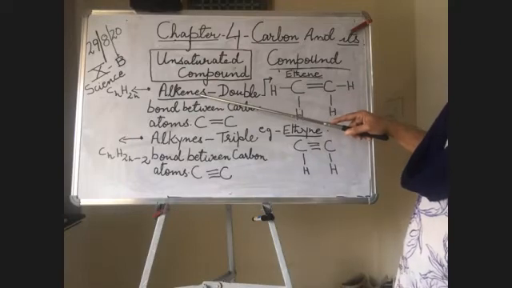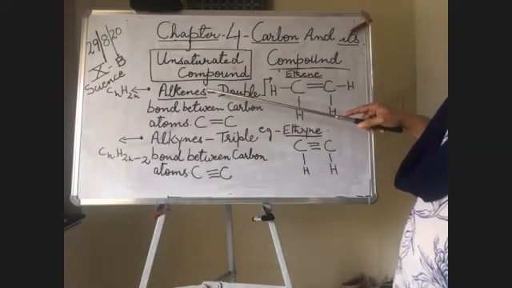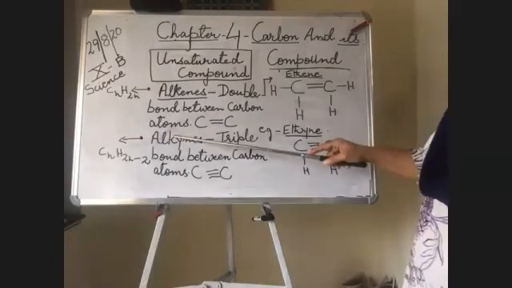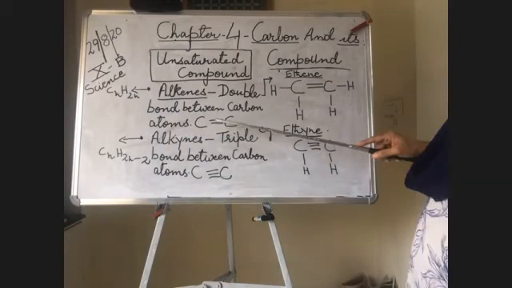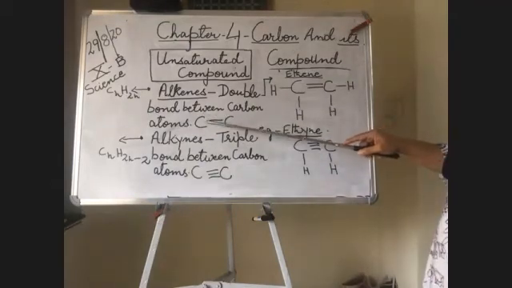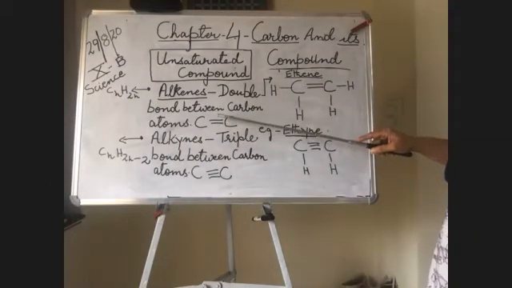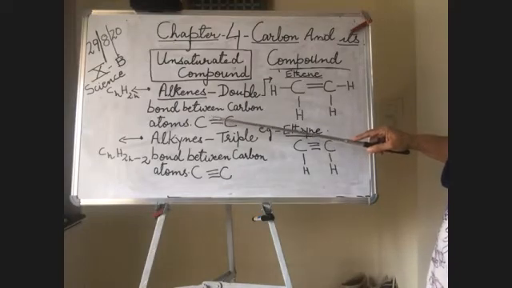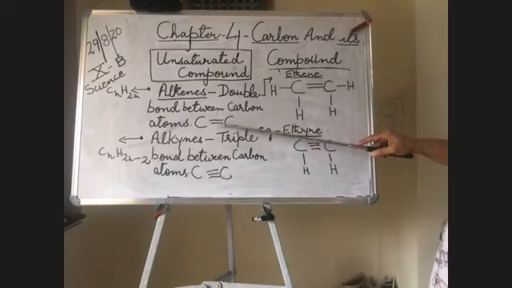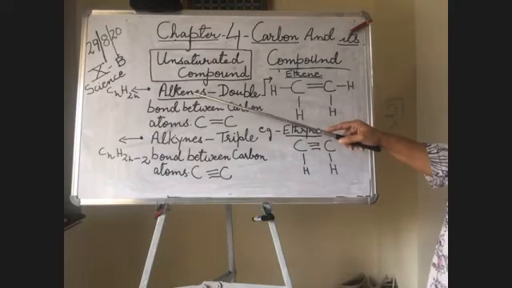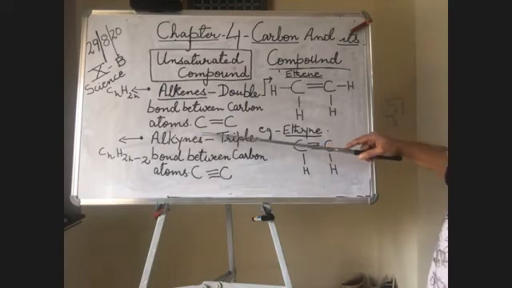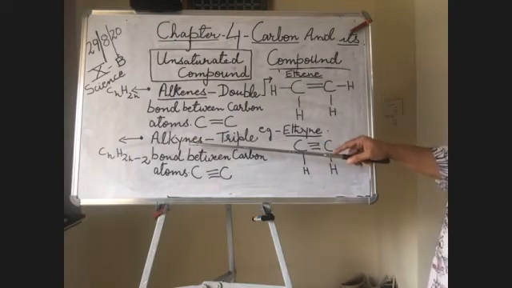Alkenes are those unsaturated carbon compounds which have a double bond between carbon and carbon atoms. That means C double bond C. That means a double bond exists between the carbon atoms. If this is the situation, then we say this type of carbon compound is an alkene variety of carbon compound. Then another category is the alkyne variety of carbon compound, where